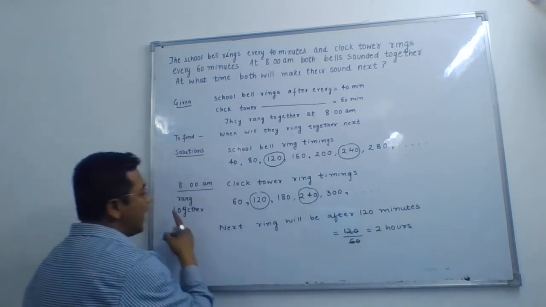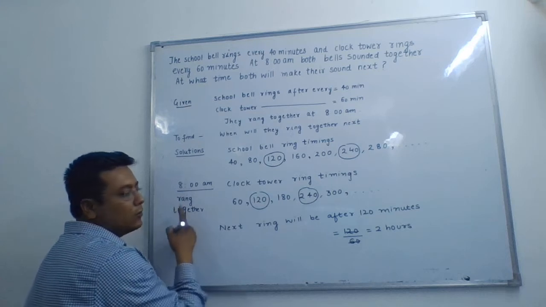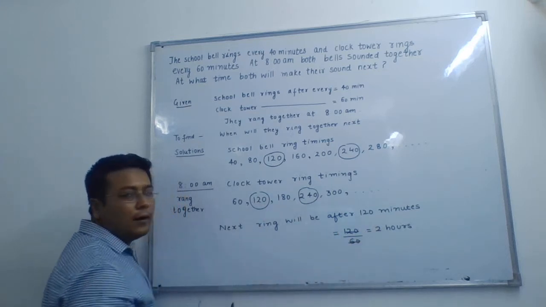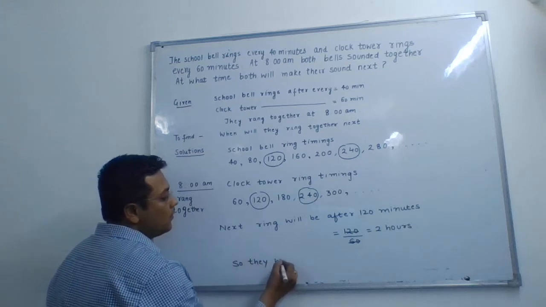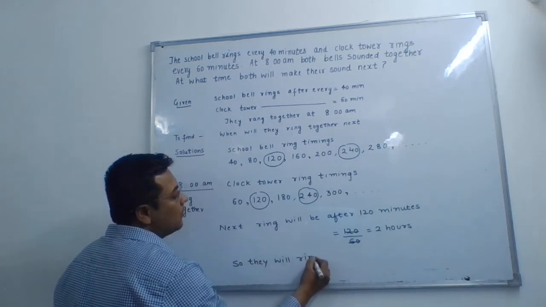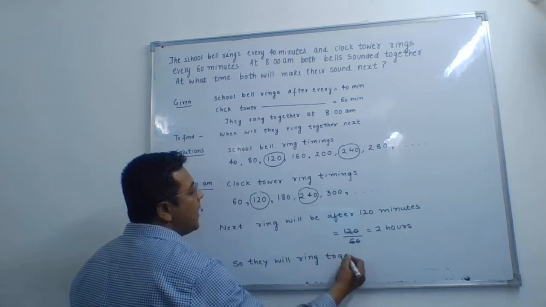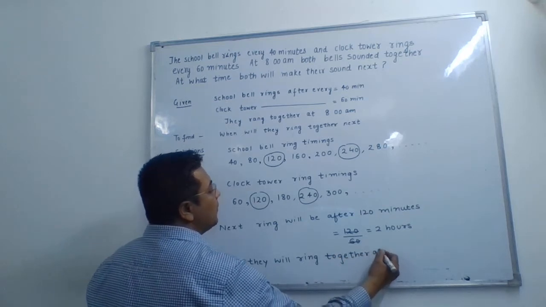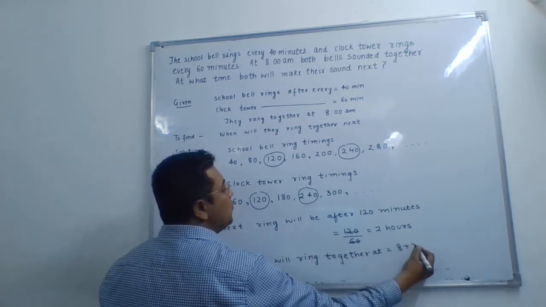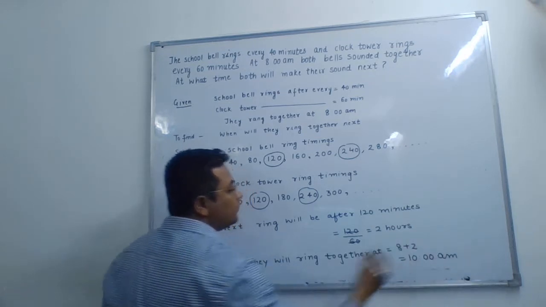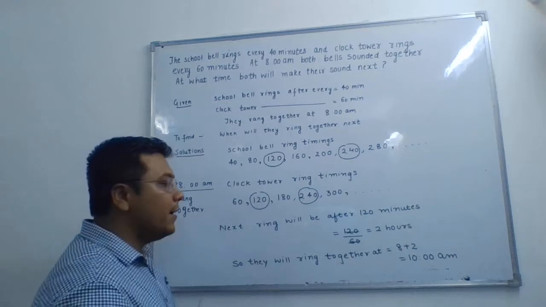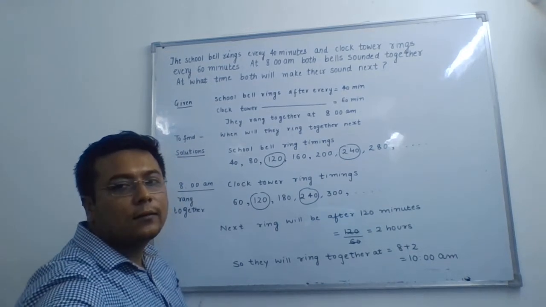So at 8 am they rang together, so after 2 hours they will ring again together. So they will ring together at 8 plus 2, that is 10 am. This 10 am is our final answer.